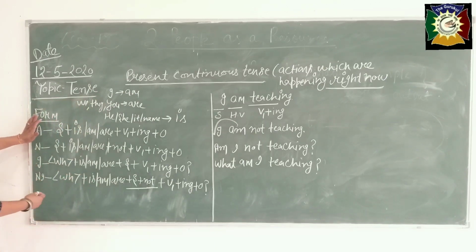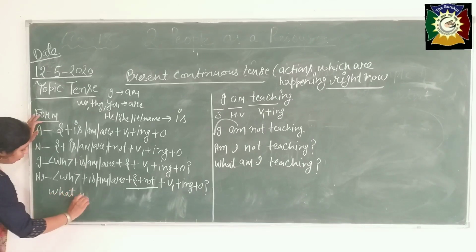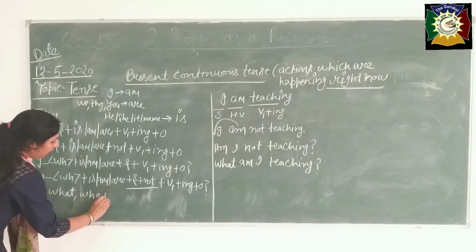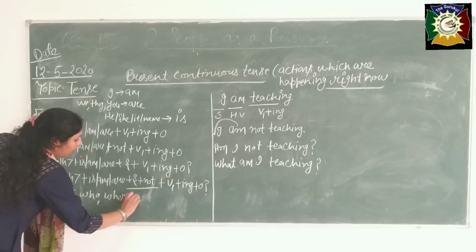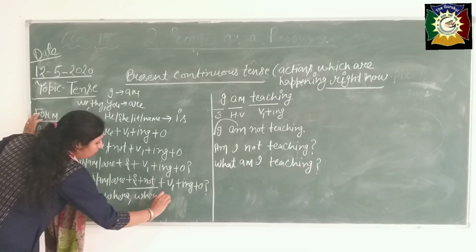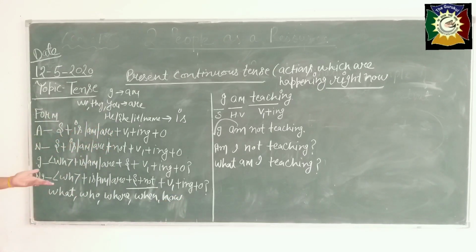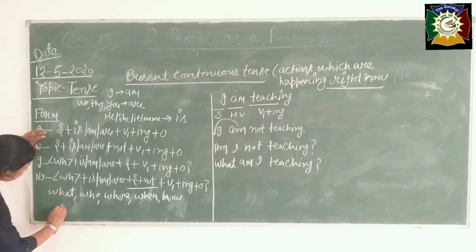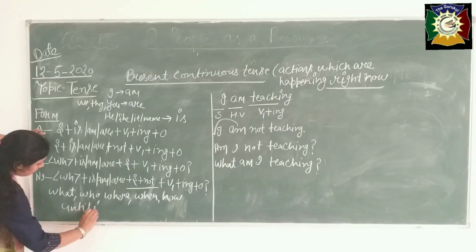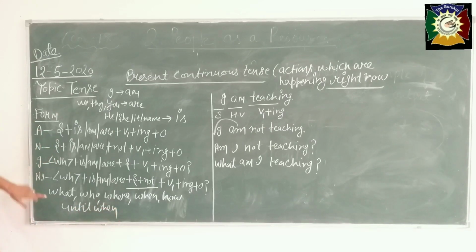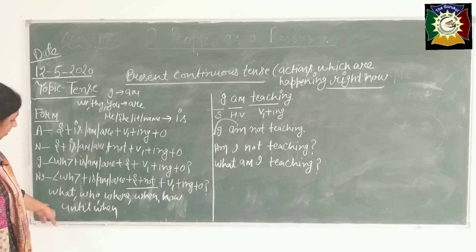WH family, you know very well about that. What comes in the WH family words, beta? What, who, where, when, how. Okay, these are the words you use. Until when. These are the words for interrogative sentences.